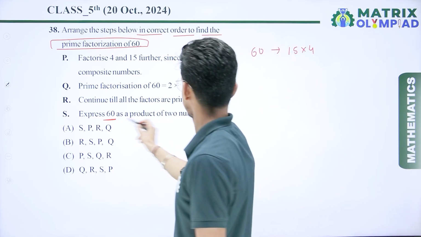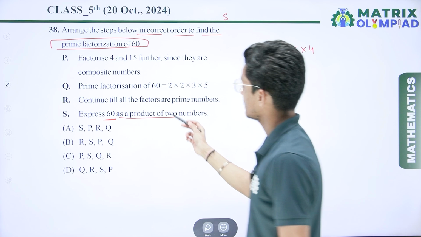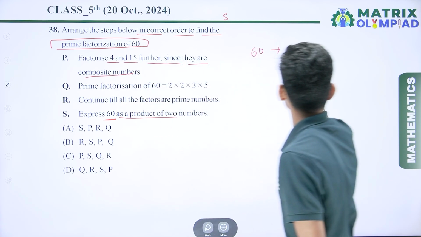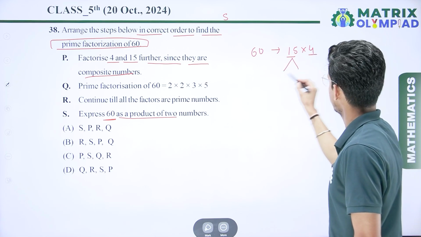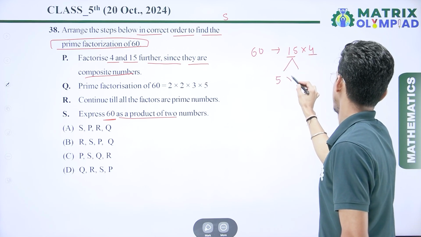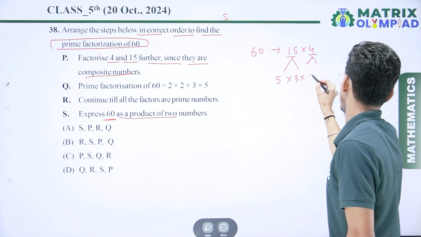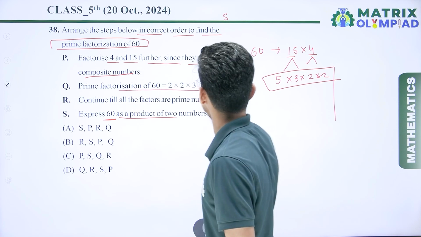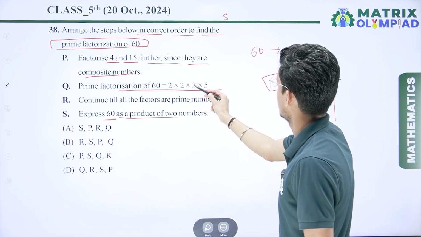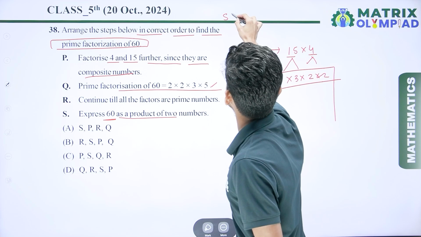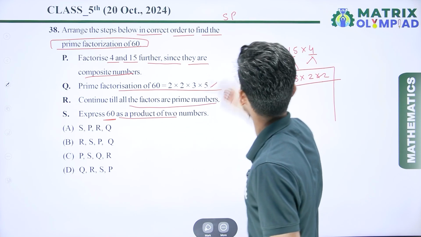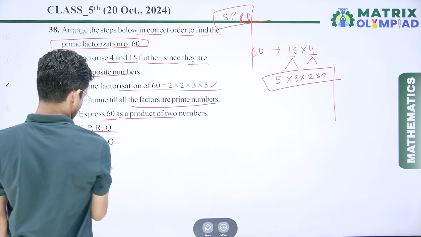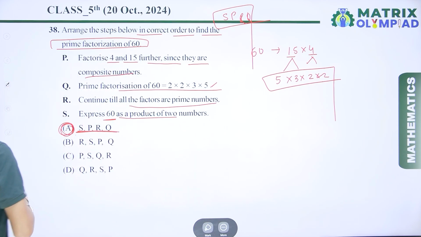So first we solve with the step S, then factorize 4 and 15 further, since they are composite numbers. I can say 15 and 4 are both composite numbers, so we have to factorize again. This one is 5 multiplied by 3, and 4 is 2 multiplied by 2. So all these are now prime numbers. So the prime factorization of 60 is 2 multiplied by 2 multiplied by 3 multiplied by 5. First we take S, then we take P, and we continue till all factors are prime. So S P R Q. Check S P R Q. Here option number A is the correct answer.